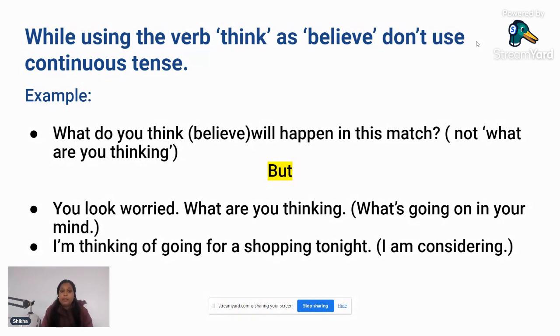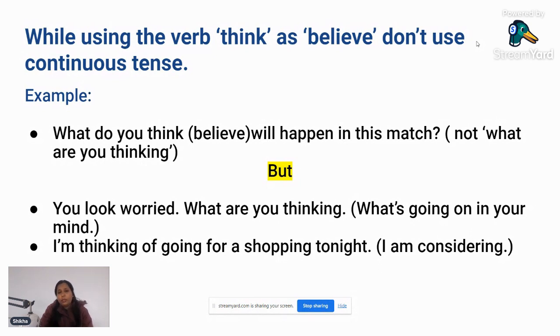Next one is, I'm thinking of going for shopping tonight. I am considering. That means you are thinking of going for shopping tonight. So in these two cases, when you feel like going somewhere, or you are deciding to go somewhere, we can use thinking.